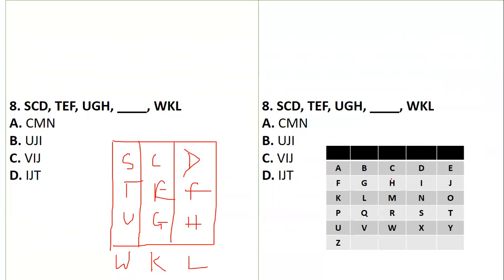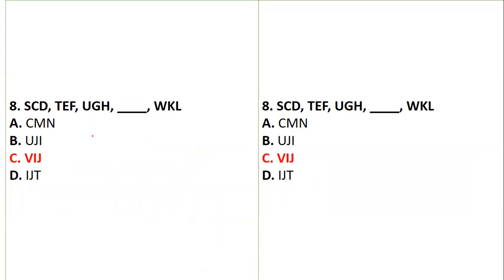So see, SCD is completely formed. STU, if it is in order, after V, what will come? W. Yes, it is going in order. Then C, E, G, there is a gap of one alphabet. I, after I there should be a gap, and then K. Yes, it's coming right. D, F. So we have D, and after D is F, so one alphabet is missing, so it should be H. After H, it should be J. And then it should be K, then L. So the answer is VIJ. Do we have an option of VIJ? Yes. So VIJ is the right answer.